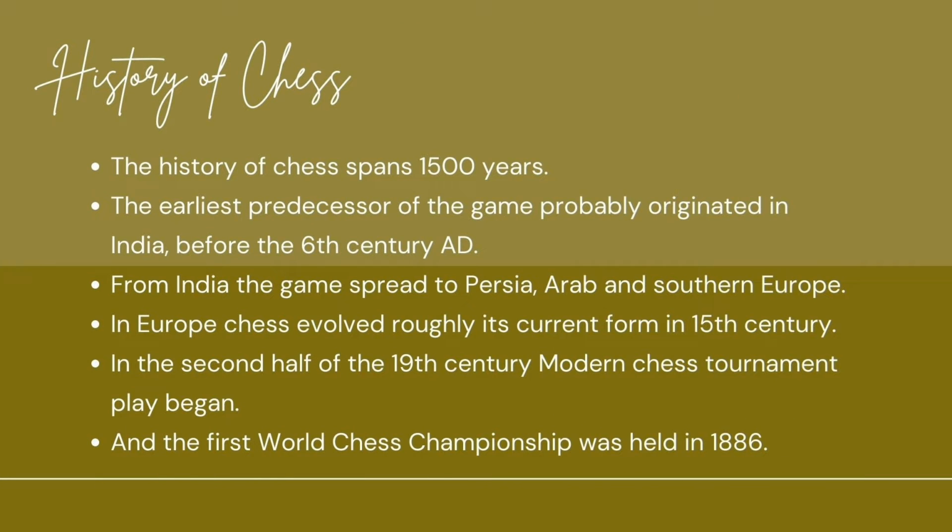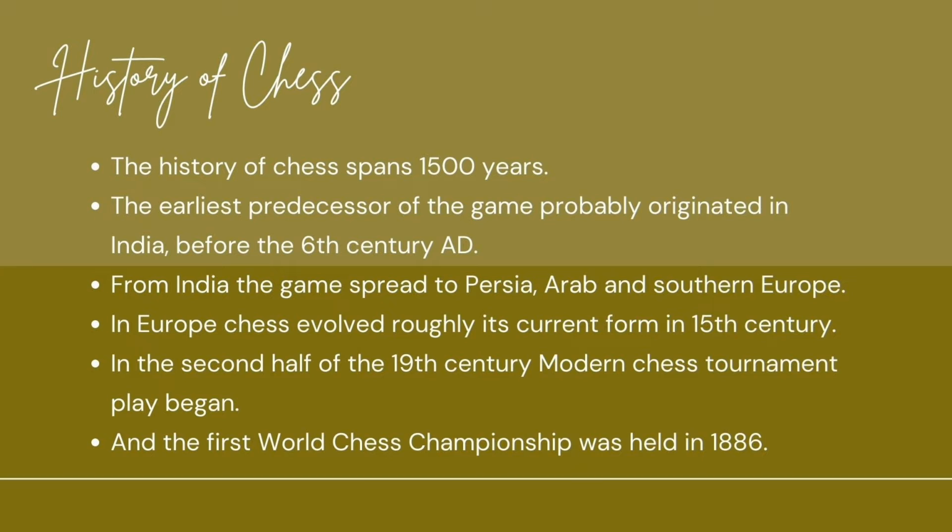The history of chess. The history of chess spans 1,500 years. The earliest predecessor of the game probably originated in India before the 6th century AD, or Anno Domini. So chess came from India. From India, the game spread to Persia, Arab, and Southern Europe. In Europe, chess evolved into its current form in the 15th century. In the second half of the 19th century, modern chess tournament play began.